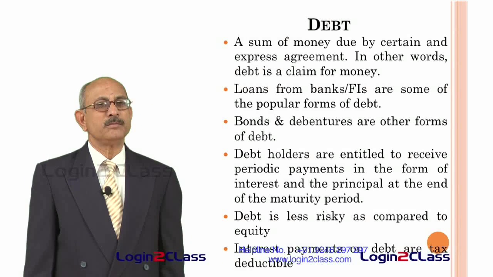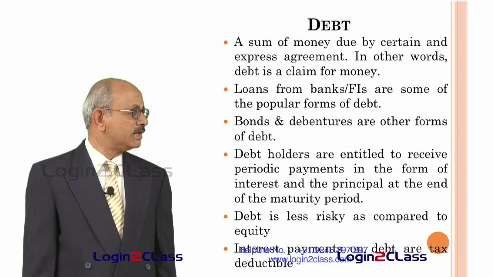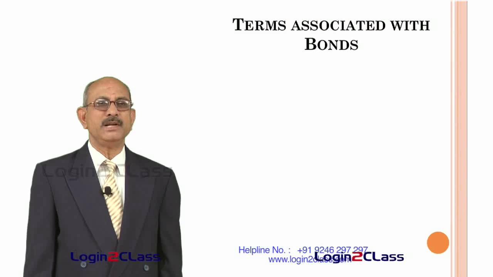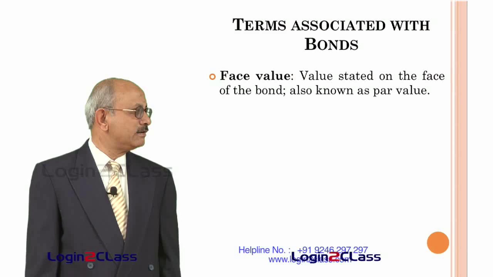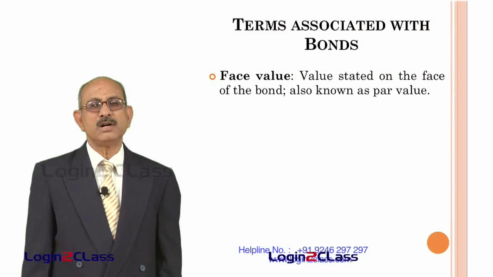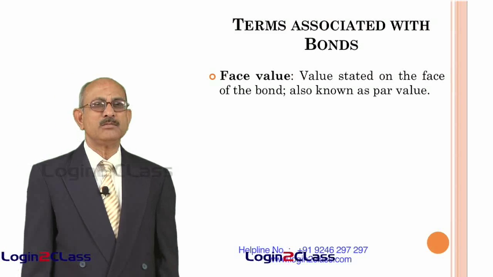So we have to be familiar with certain terms which are associated with the bond. Let us try to understand what each of these terms means. One is called the face value. This is the value stated on the face of the bond. It is also known as the par value. If the bond is issued, let us say for 100 rupees, 100 is called the face value of the bond.